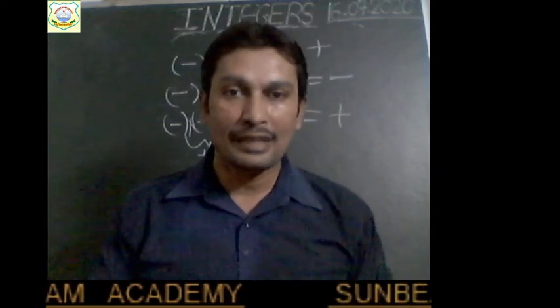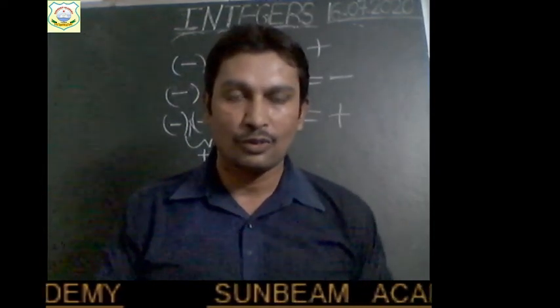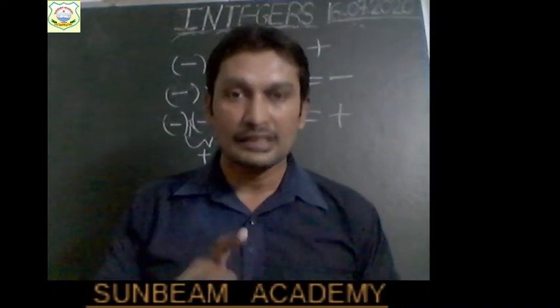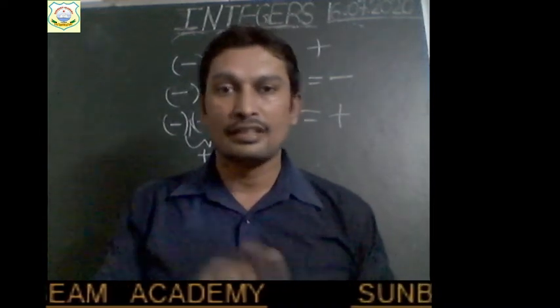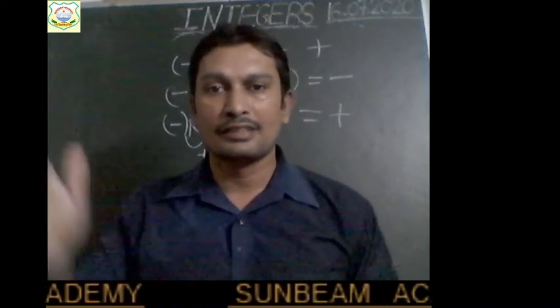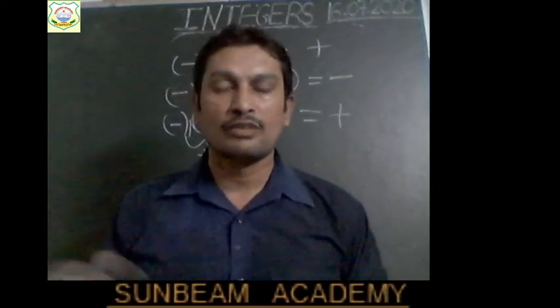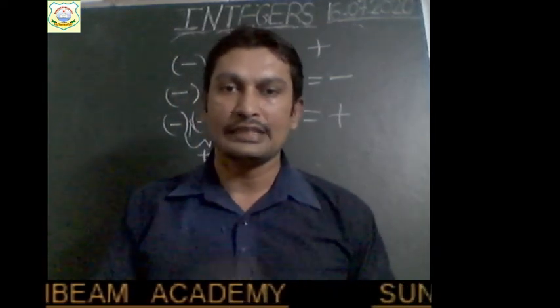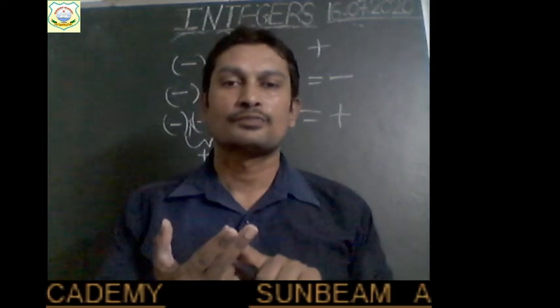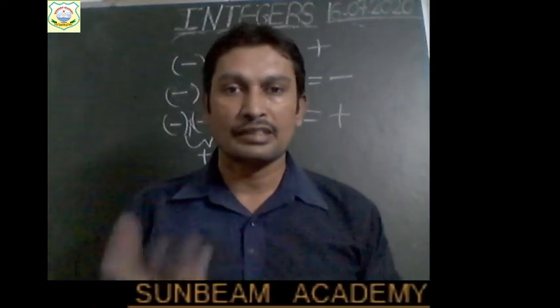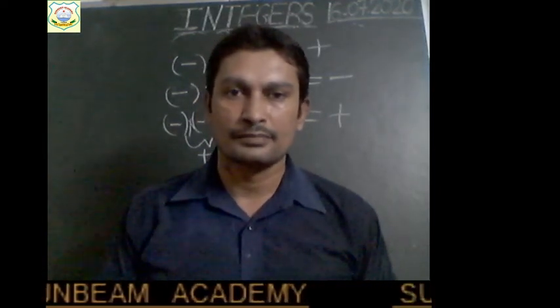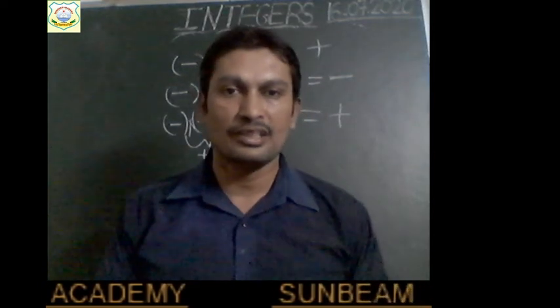You cannot multiply them, but you can tell the sign. 1000 is an even number, right? So their product, minus minus minus minus 1000 times, will convert into plus. So each pair of negative signs when multiplied converts into a positive sign. Right children? I think it is clear to you all.